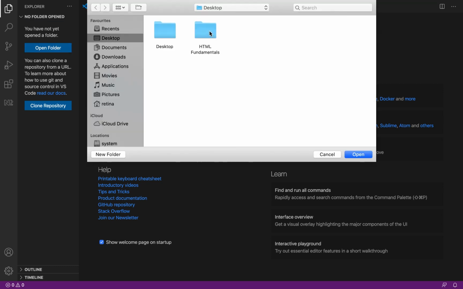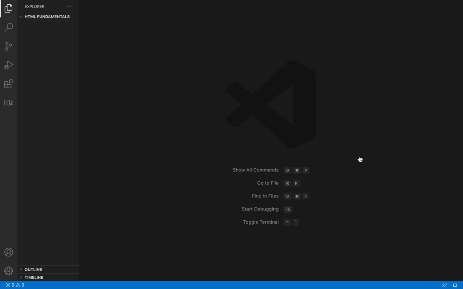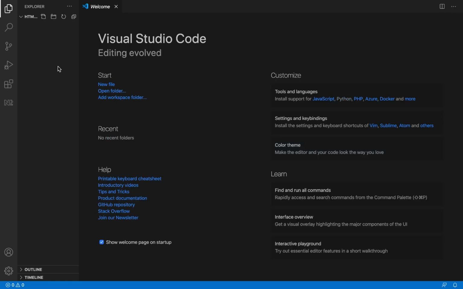Because I'm organizing it in this HTML Fundamentals, depending on where you are organizing your files. I open it. This is what comes out now. I've opened the HTML Fundamentals folder. So now you can create a new file. You can come here, click create new file, or you come here on this icon, create new file.